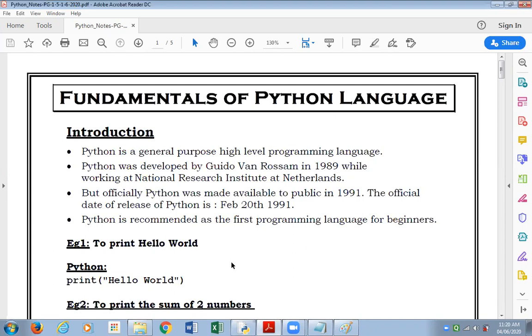It is quite a simple language, and besides being simple, its features are not restricted to basic features. We can go very far, and it has lots of advanced features available also.